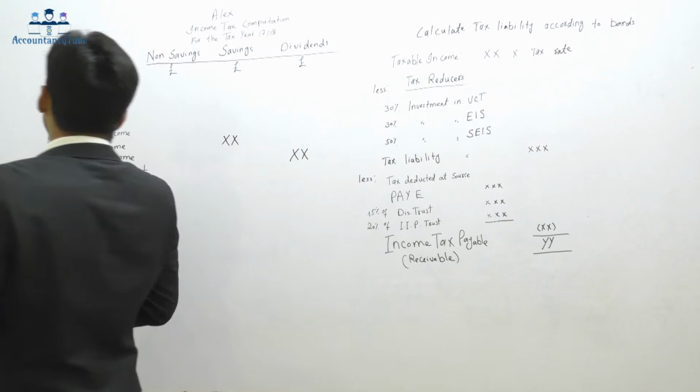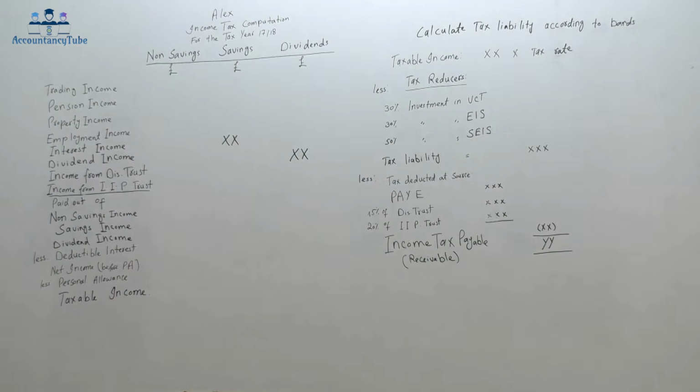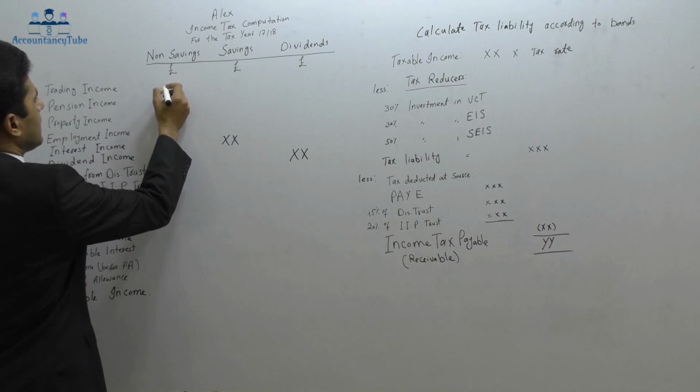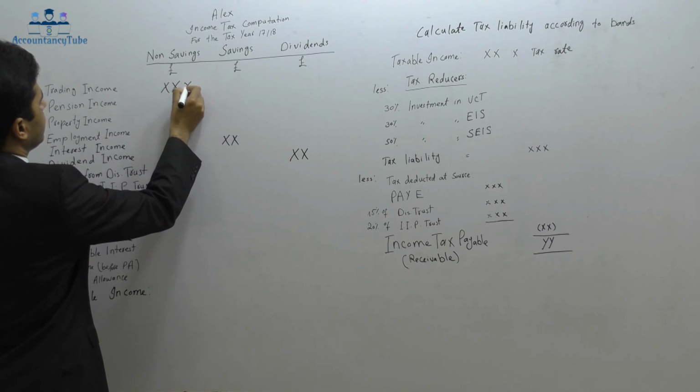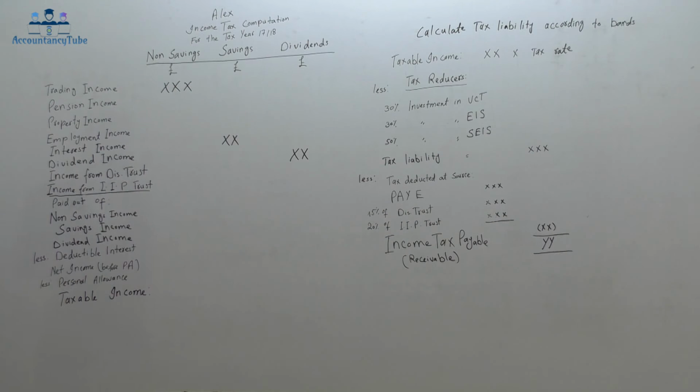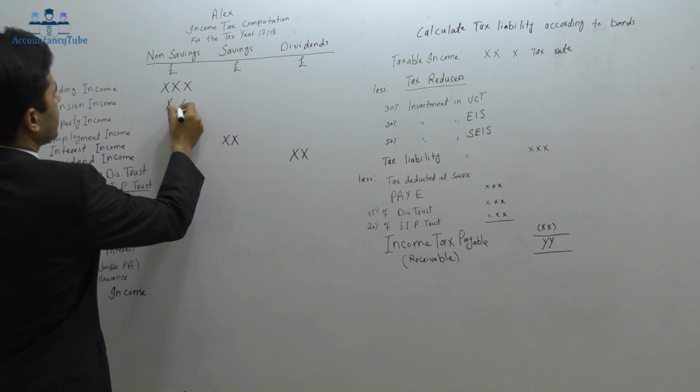So go ahead, let's see which sources of income I have got here. I've got trading income here. So trading income will go into the non-savings. As I said, all other sources of income will go into the non-savings. Pension income will go into the non-savings as well.